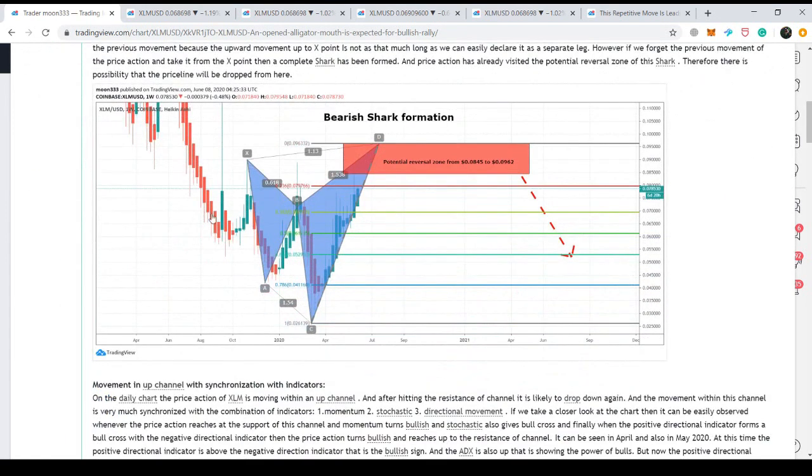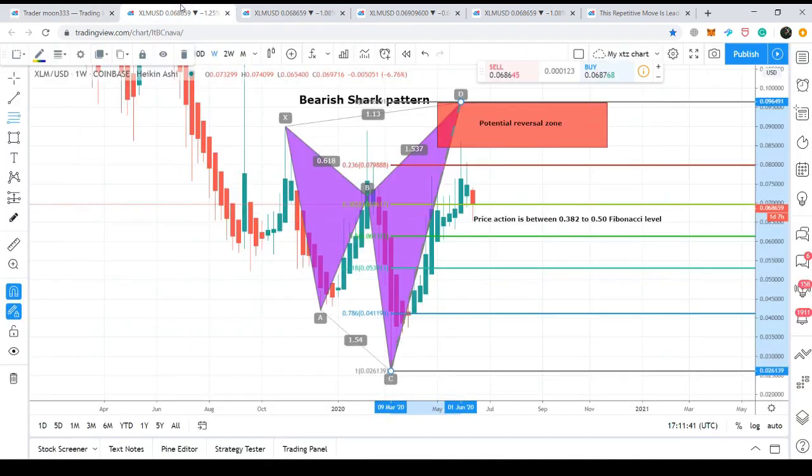And this was the bearish Shark pattern that I told you about: due to the completion of this pattern, the price action could drop. And this was the final leg that was retraced between 0.886 up to 1.13 Fibonacci retracement level. And here we had the final confirmation of the bearish Shark pattern. And now we can see that the price action has dropped well.